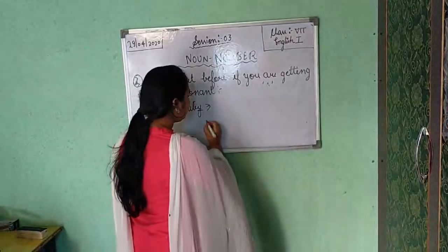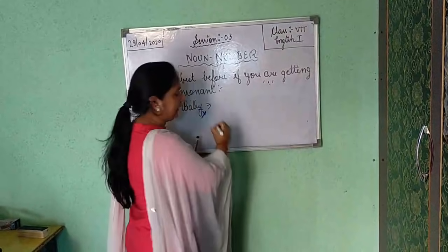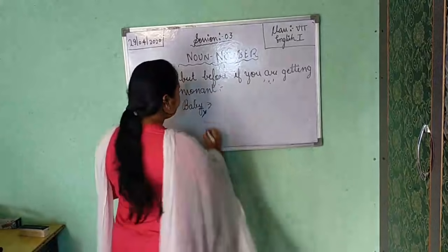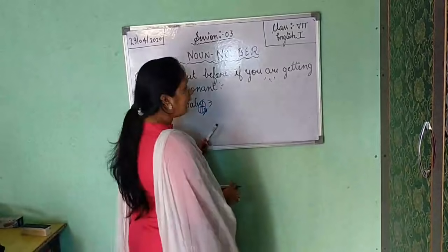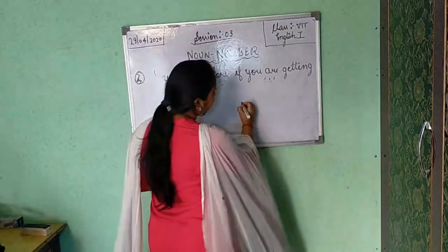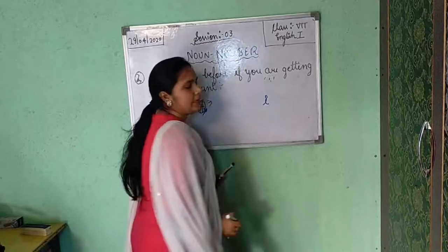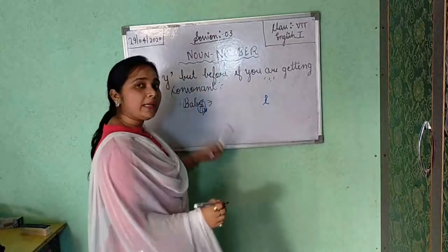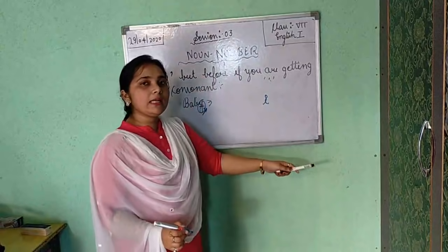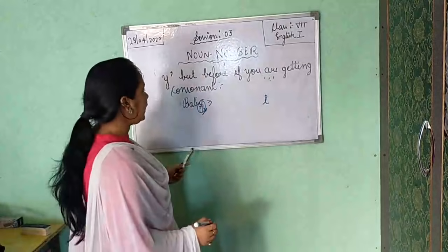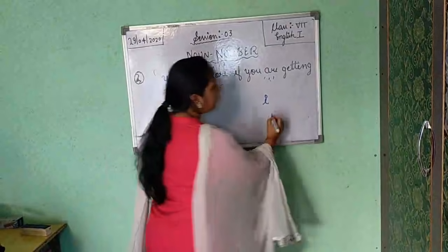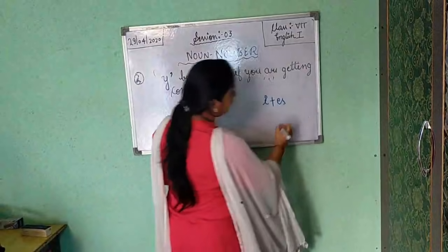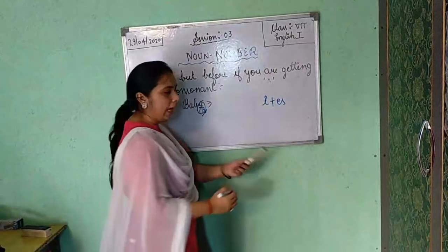So for making plural, this y you will not use. Okay. And at the place of y you will use I. Understood? For making plural, if you are getting y in the last, and before y, if you are getting any consonant, so this y will convert into I, plus you will add es after writing I.